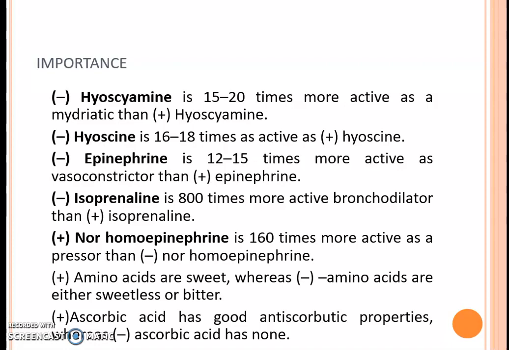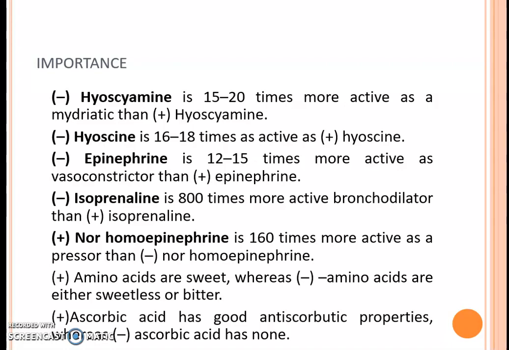Isoprenaline, which is widely used as a bronchodilator, the minus isomer is more active. In norepinephrine, the plus isomer is more active. Now you can see plus amino acids are sweet, whereas minus amino acids are either bitter or sweetless.